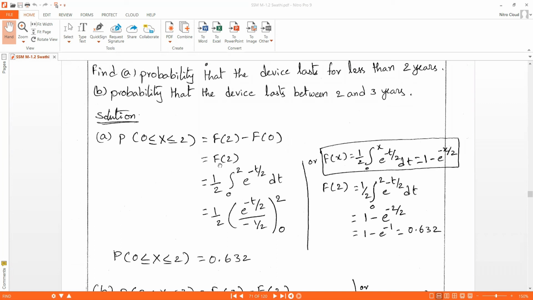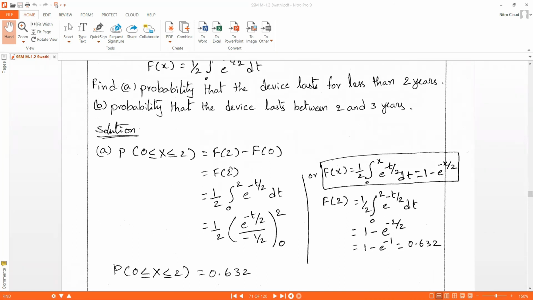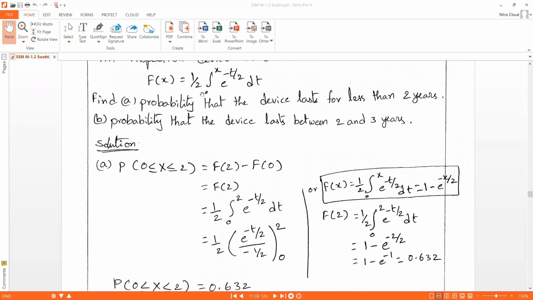So we need to calculate f of 2. 2 is nothing but x here. In this CDF, we need to substitute 2 in place of x. That is 1 by 2, integral 0 to 2 of e power minus t by 2 dt.